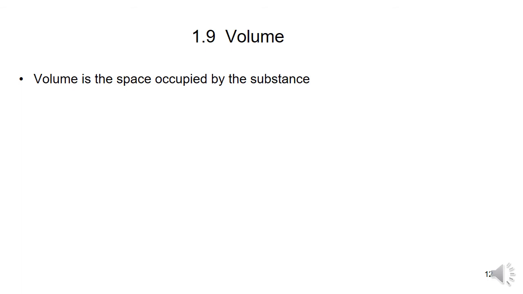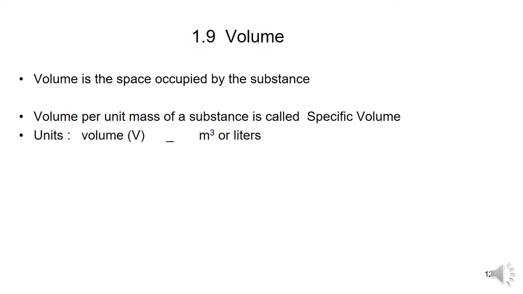So generally, for the cube, the volume is length into breadth into height. Volume is the space occupied by the substance. Volume depends upon the mass of the substance, and volume is an extensive property. The basic unit of volume is meter cube or liter.